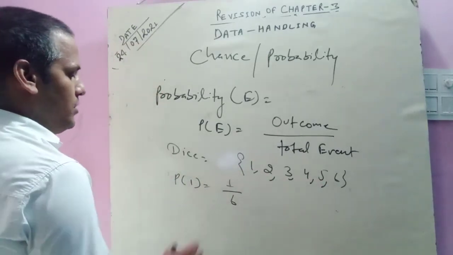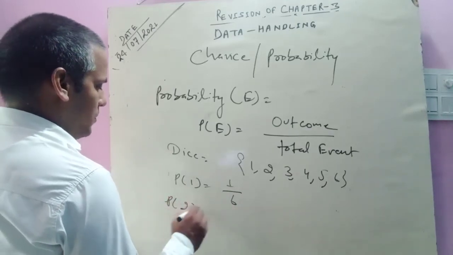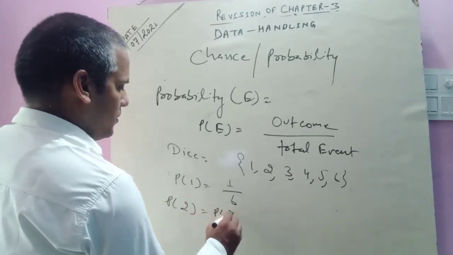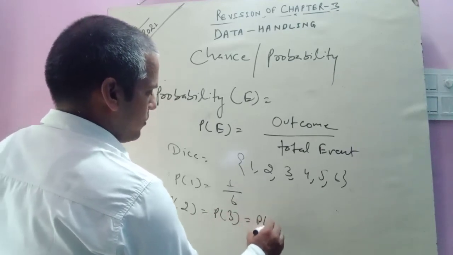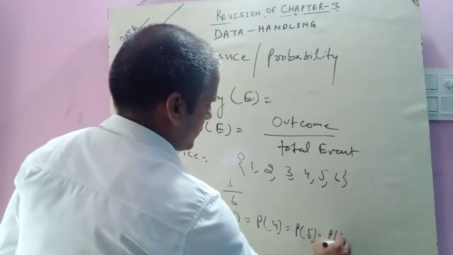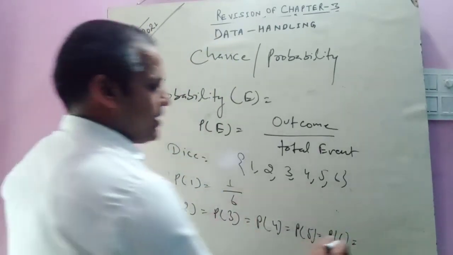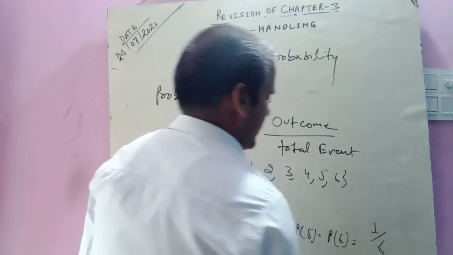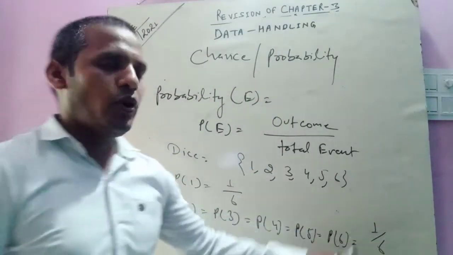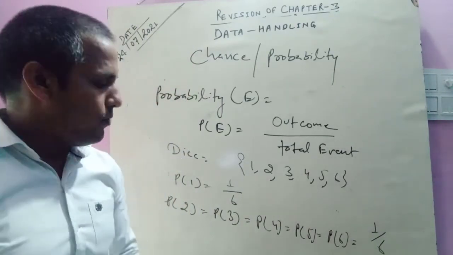The probability of 1 is 1 by 6. Same for the probability of 2, 3, 4, 5 and 6. Every number is 1 time, so every probability is 1 upon 6. When we divide, we get 0.333, which is also less than 1.